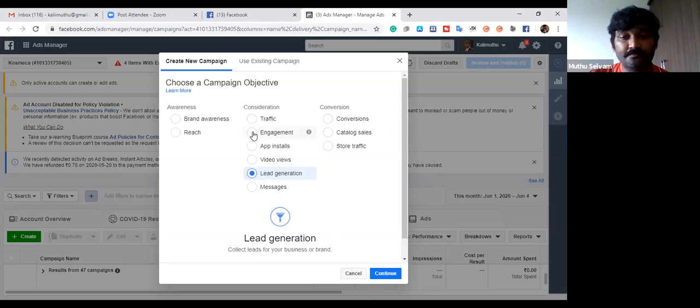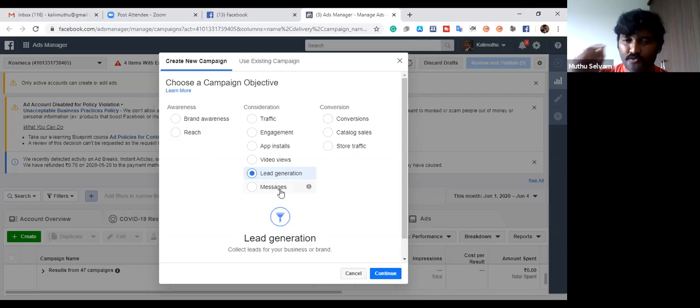If you want more post engagement, or if you want to drive more traffic to your website, then you need to select this option. If you want to make sure that your brand is predominantly promoted to many people, then you need to select brand awareness. Reach is the same thing. Messages is another category.